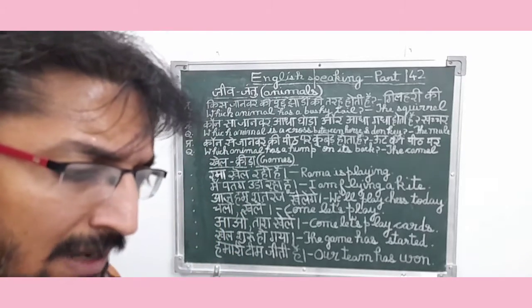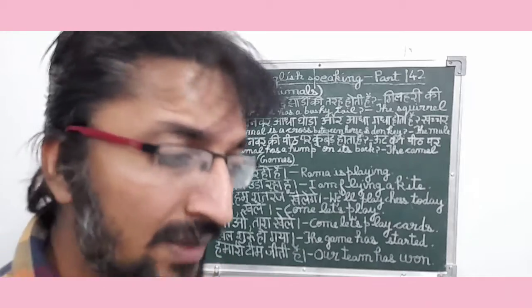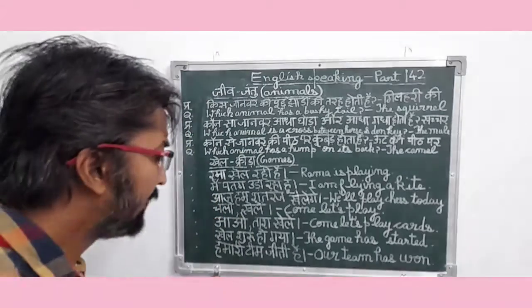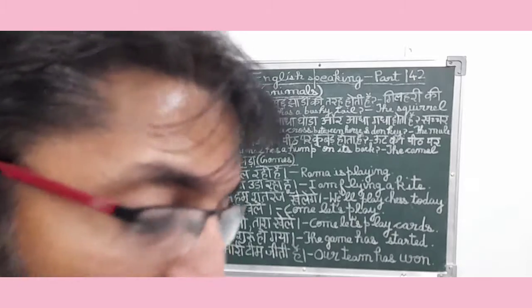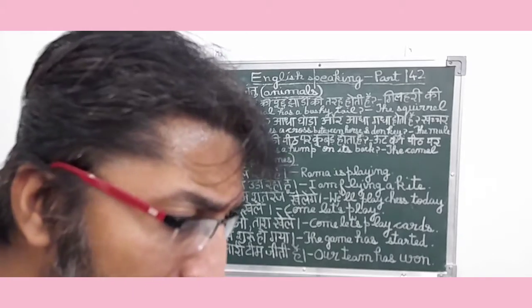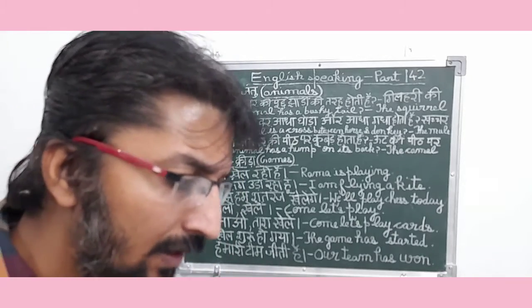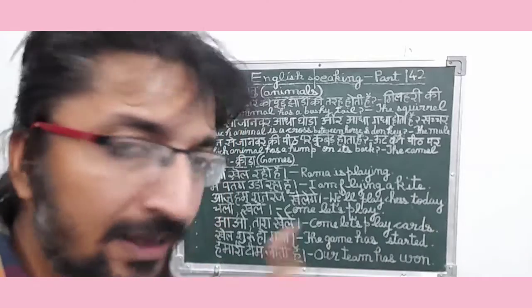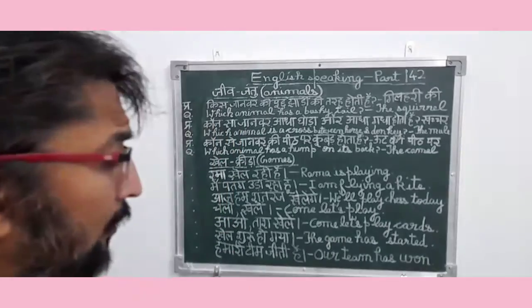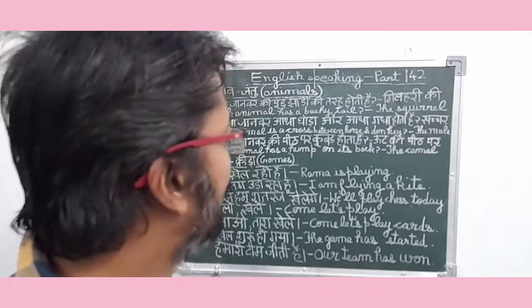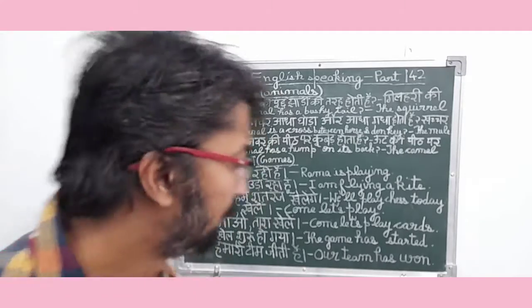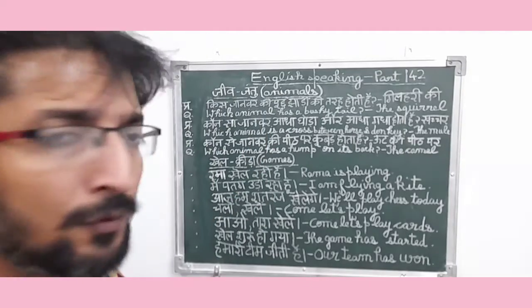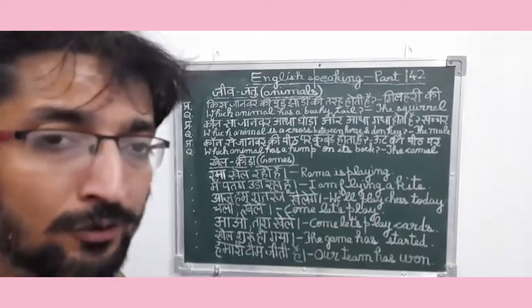So basically he is mentioning about the victory of his team. So basically he is trying to say हमारी टीम जीती है. So in English it means our team has won. So it is a past tense related sentence, and friends, since they have won in sports, they have basically won the game, and since this sentence is related to sports and games, so it is a sports and games related sentence. So friends, this was the English speaking part 142,